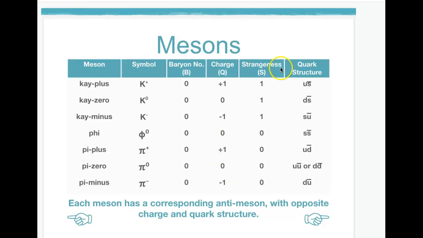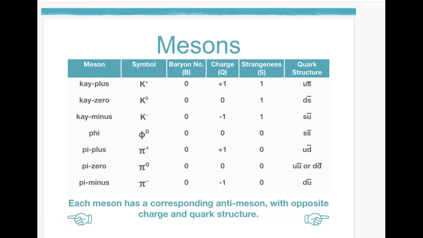Note that the strangeness of these particles is 1 because we are dealing with an anti-strange particle. Remember, the strangeness of a strange particle is -1 normally, but the antiparticle would be 1. I hope this all makes sense. So this is the crazy world of hadrons.